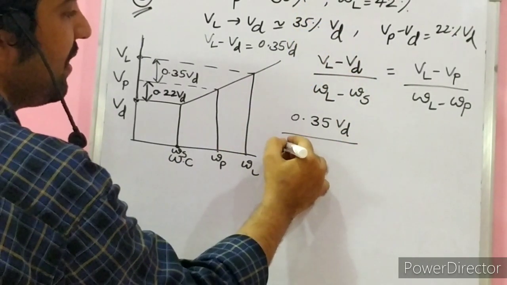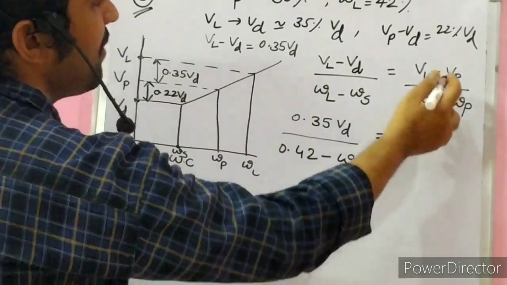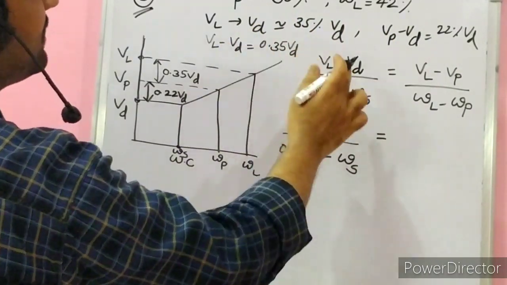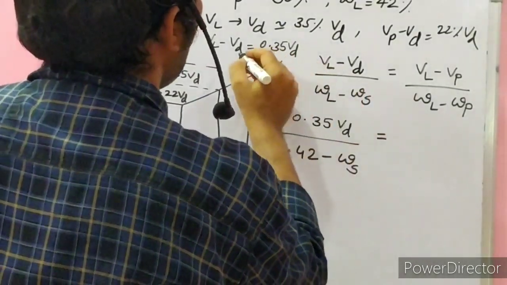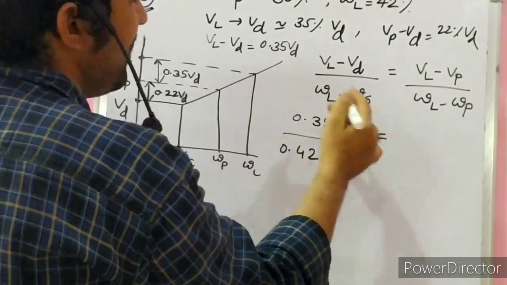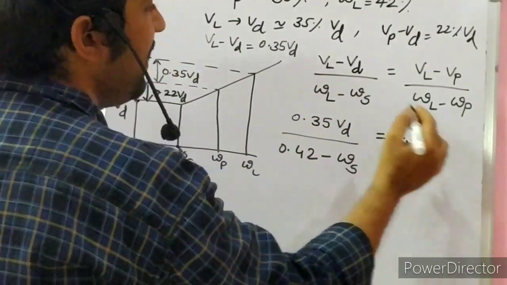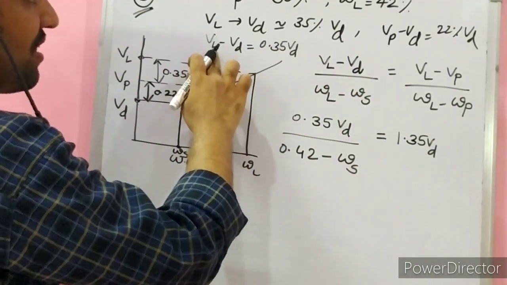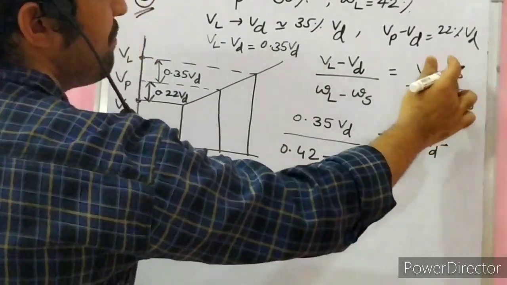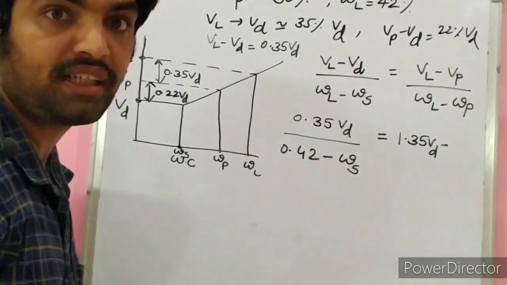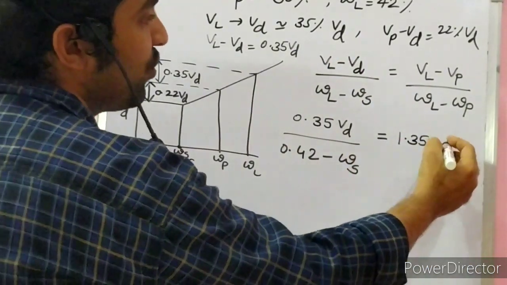What is the value of the liquid limit? 0.42 minus the shrinkage limit, the unknown value, is equal to VL minus Vp. What is VL minus Vp? VL minus Vd is 0.35 Vd, so VL is equal to 0.35 Vd plus Vd, which is 1.35 Vd. Vp minus Vd is equal to 0.22 Vd. Therefore Vp is equal to 0.22 Vd plus Vd, which is 1.22 Vd.